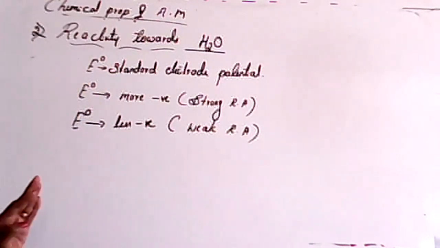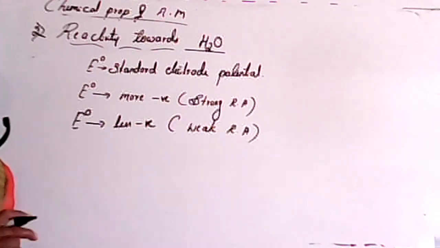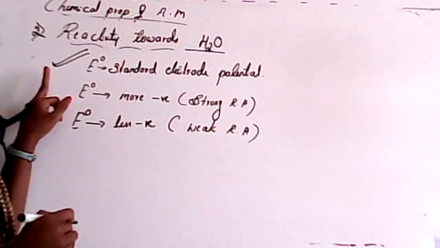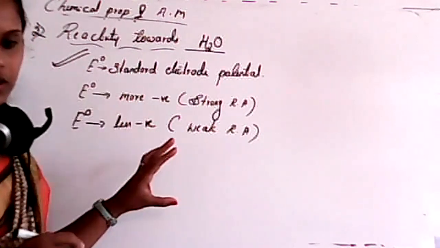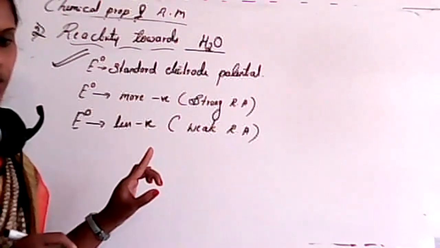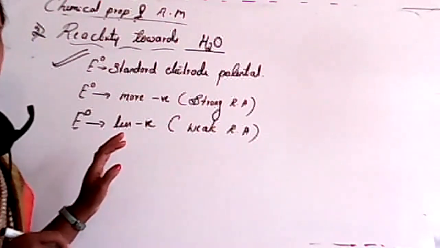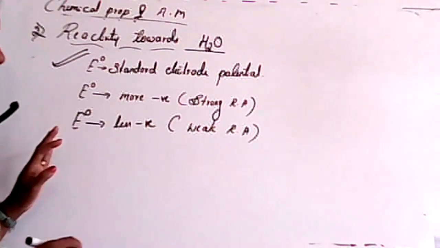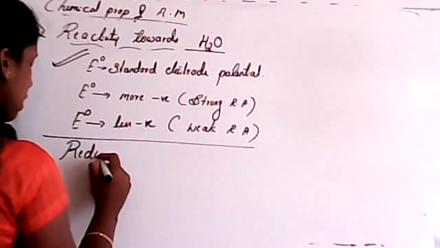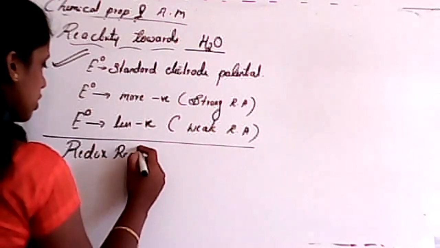Is it clear? So now I'll explain about reducing agents. That is why I'm explaining redox reactions. I'll explain once, then you can tell the answer. So what do you mean by redox reaction, students?